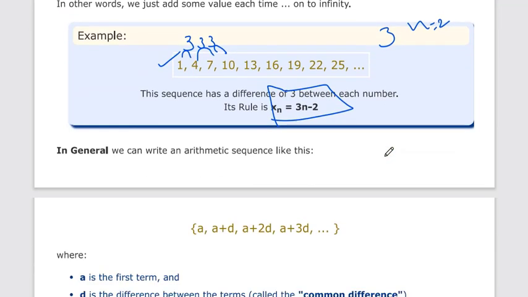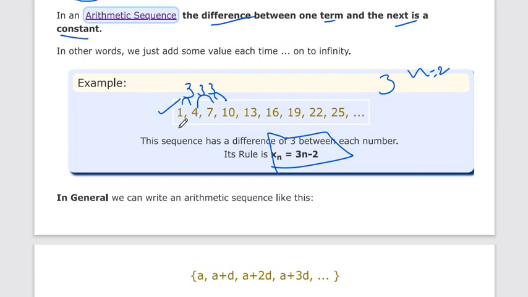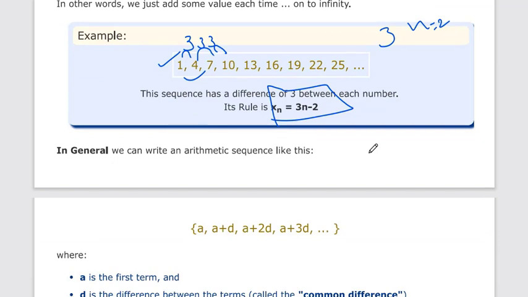Now we have to write this sequence in arithmetic form. So how do we write it? Let's say we take the first term as a, then the next term will become a plus d. Here 1 plus 3, d will always be the constant, then a plus 2d, a plus 3d.